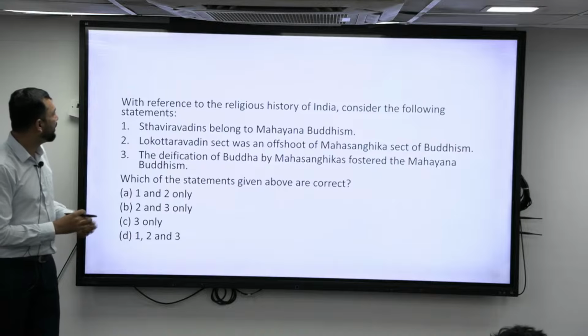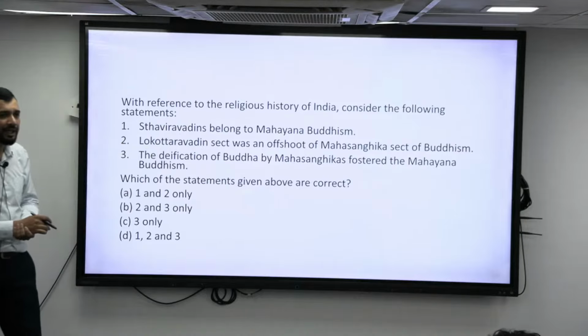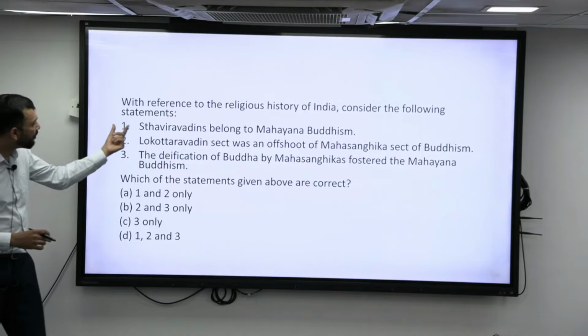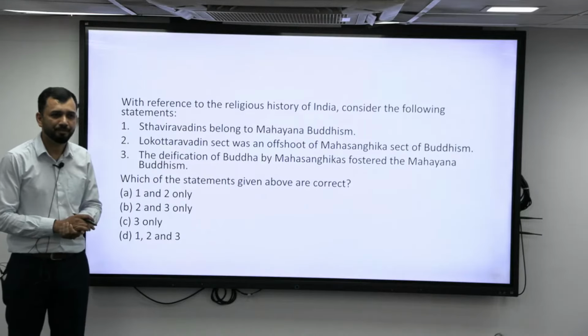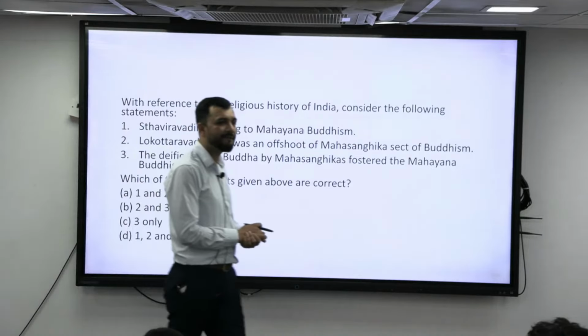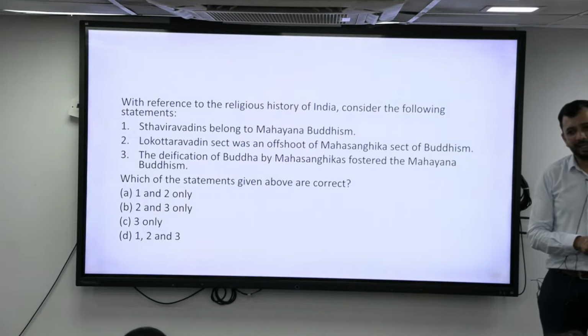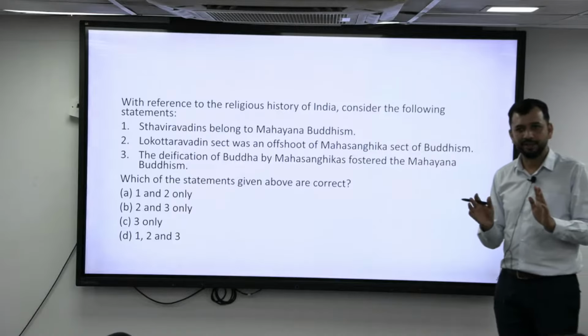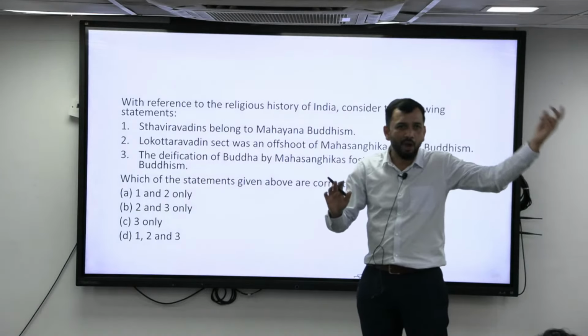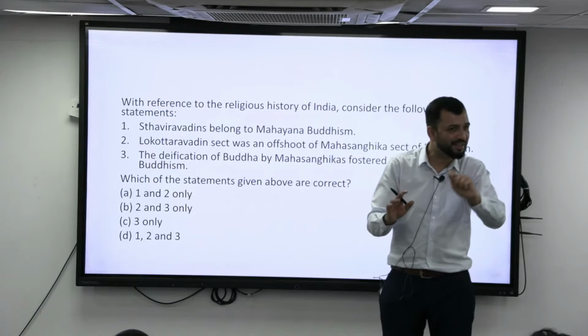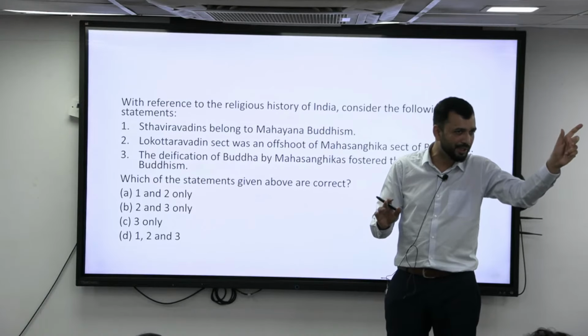Now, with reference to the religious history of India, consider the following. Sthaviravadins belong to Mahayana Buddhism. Is it correct? Sthaviravadins belong to which part of Buddhism? Hinayana or Theravada, both are the same. Theravada is the original name. Now when you have Mahayana, the opposite of it is called Hinayana. Mahayana is the name that has been given, greater vehicle.